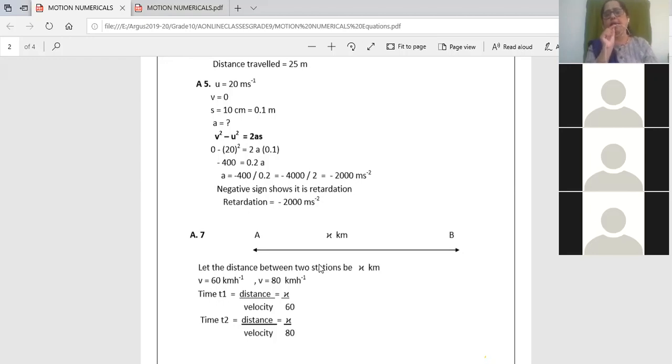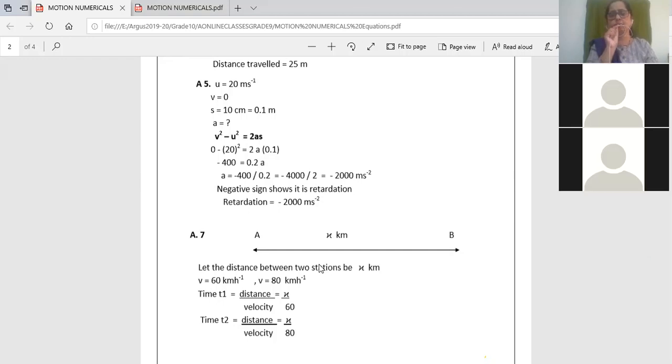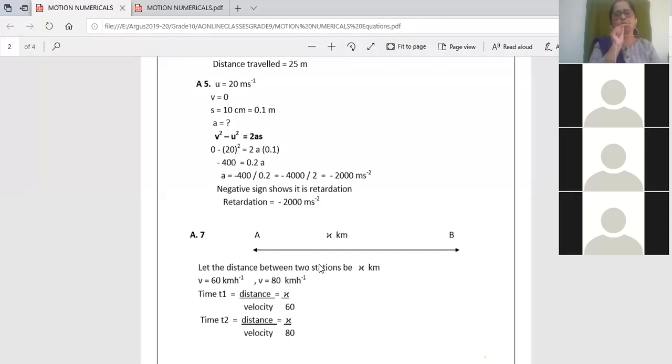So 0.2, you write it in fraction form, as 2 upon 10. So 10 goes up. So minus 4,000 upon 2. So the acceleration is coming minus 2,000 meter per second square. And what does it show? The negative sign means it is retardation. Okay, retardation. Retardation is positive, so retardation is plus 2,000 meter per second square.